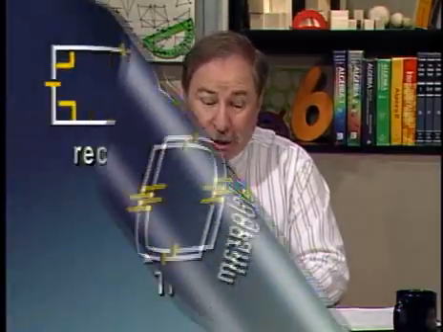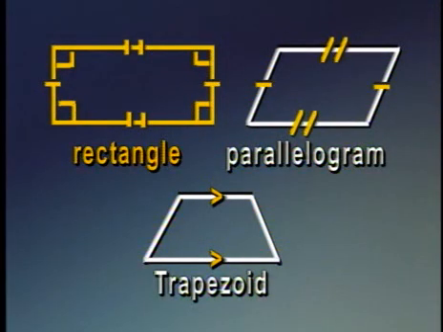quadrilaterals are shown next. A rectangle, probably the most common quadrilateral shape, is a quadrilateral with opposite sides equal. So notice that the left and right sides have one tick mark, and the top and bottom have two tick marks. The tick marks indicate equal lengths. So the top and bottom are equal, and the left and right sides are equal to each other, but not necessarily equal to the top and bottom. And all four angles are right angles.